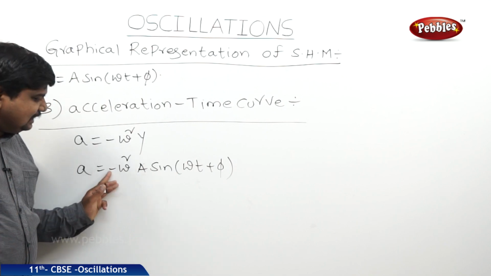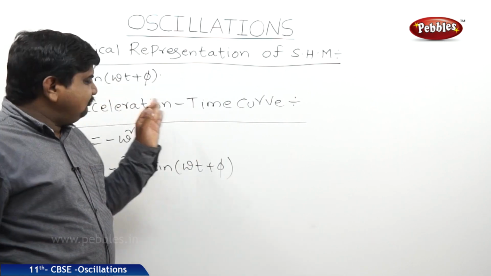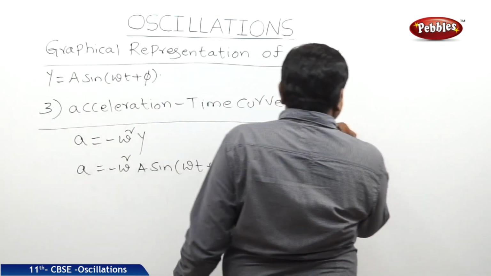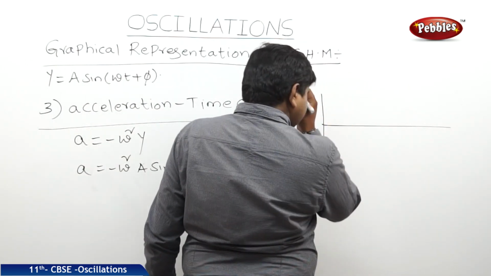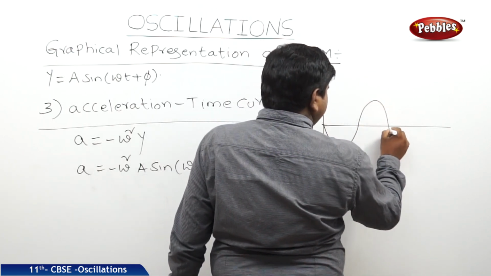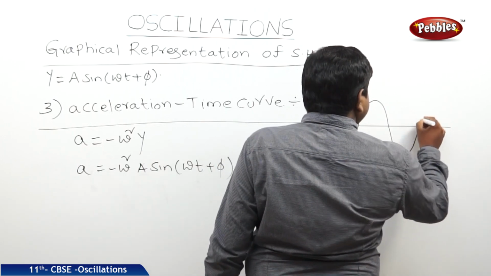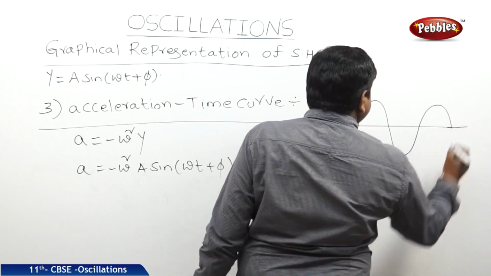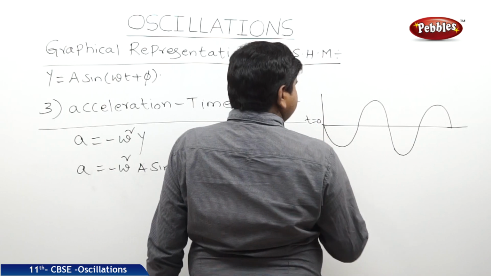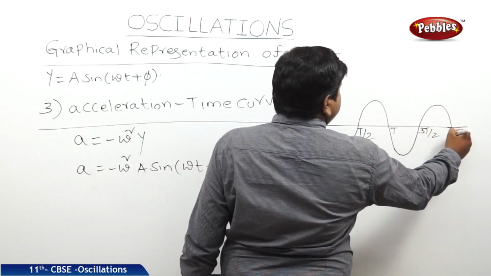Negative in order means minus sine function. That means the graph which we get for the displacement time, exactly we will get in the down order. Therefore, at t equal to 0, it is 0, from the negative scale to the positive scale, to the negative, next to the positive, like this. So this is t equal to 0, this is T by 2, T, 3T by 2, 2T.